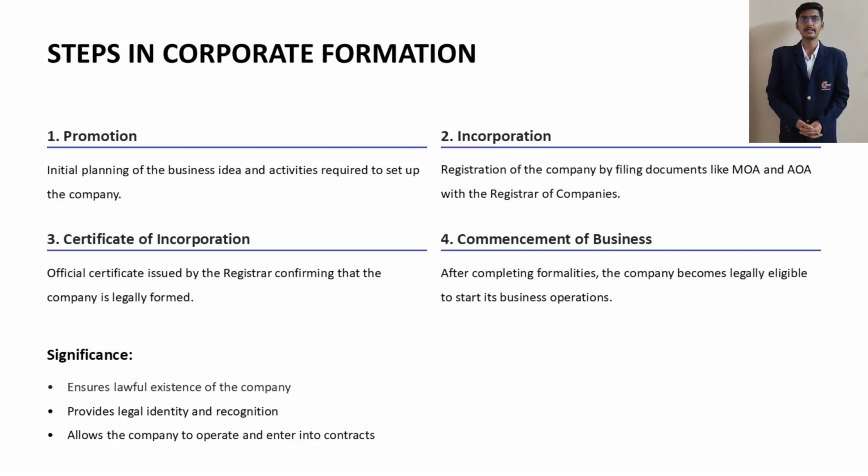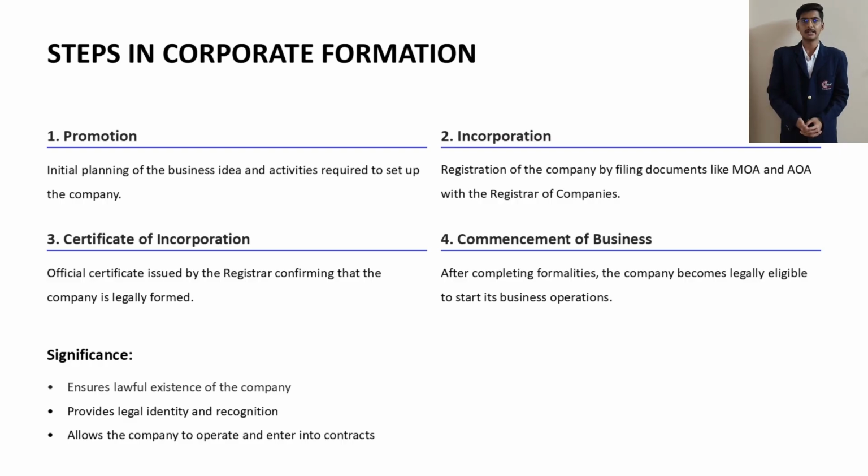The formation process includes four main steps. First is promotion, where the business idea is identified and planned. Second is incorporation, where documents like the Memorandum of Association and Articles of Association are filed with the registrar. Third is the certificate of incorporation, which legally confirms that the company exists. Finally, the commencement of business allows the company to officially start operations. These steps ensure lawful existence and the ability to enter into contracts.